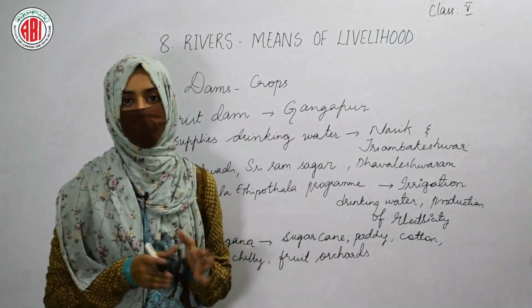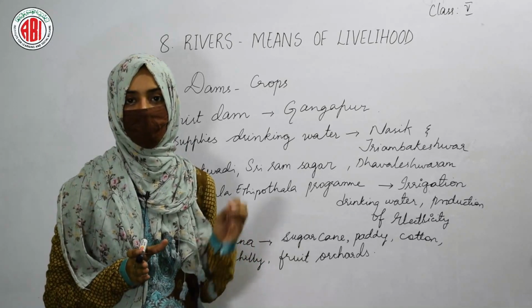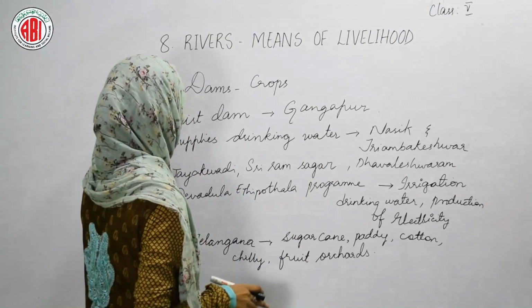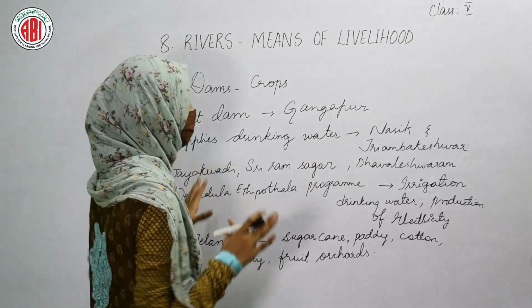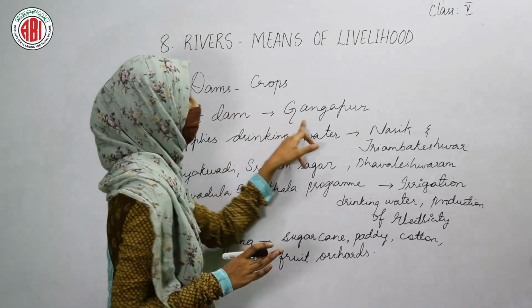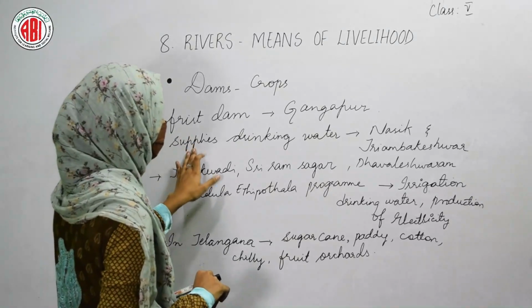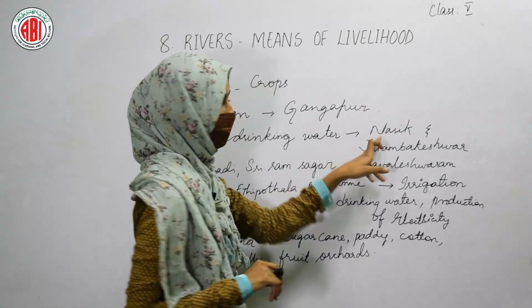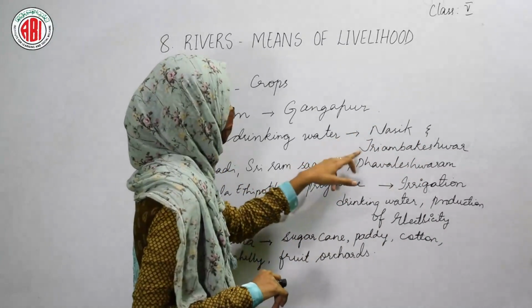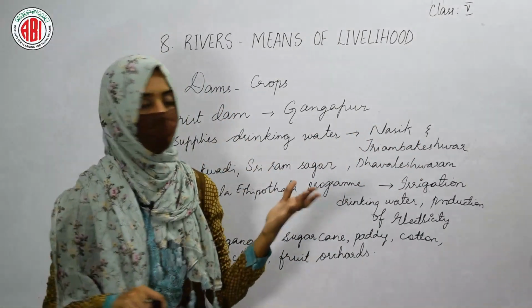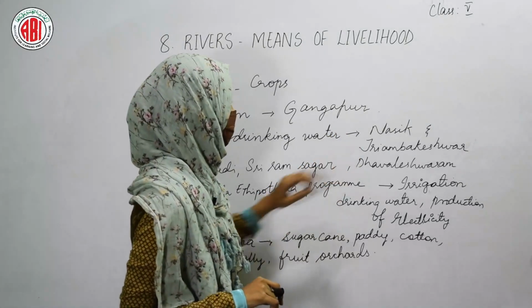Now I'm going to explain to you about the dams that are built across the river Godavari. The first dam that is built across the Godavari river is at Gangapur, and this dam supplies drinking water to different cities, like Nasik and also Triambakeshwar. So this provides drinking water to the people who are living in Nasik and Triambakeshwar.